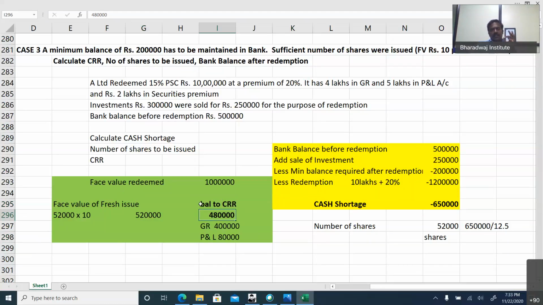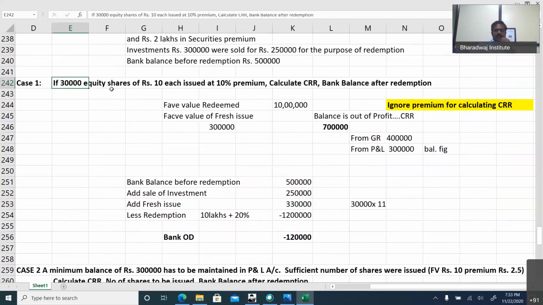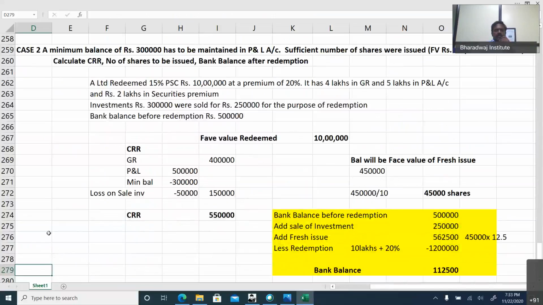So in these three cases, any one can be tested in exam. So understand the difference. First case, they have given number of shares itself. We work out CRR directly and bank balance after that. Second case, number of shares are not given. Minimum balance is based on P&L account. So we worked out CRR. Based on that, we decided how many shares are to be issued.